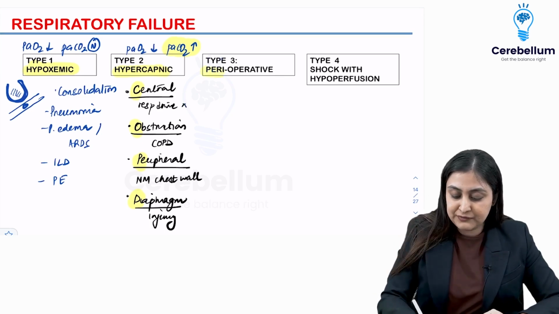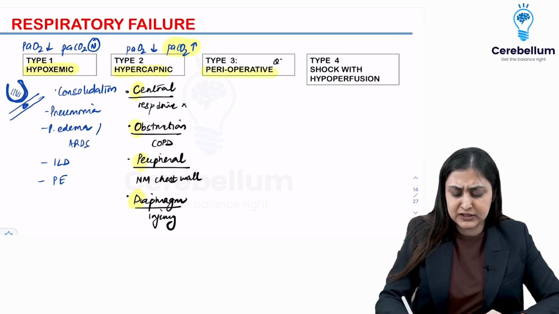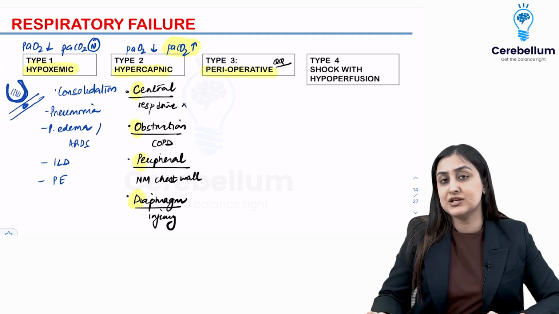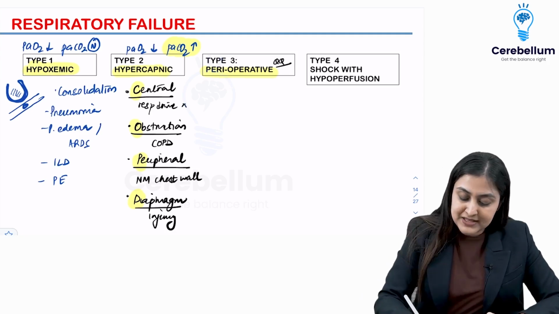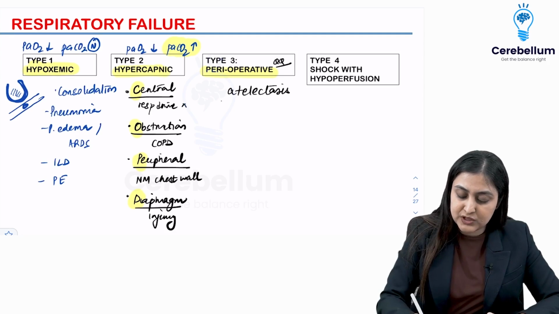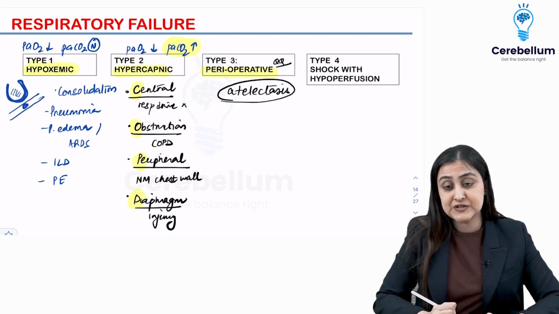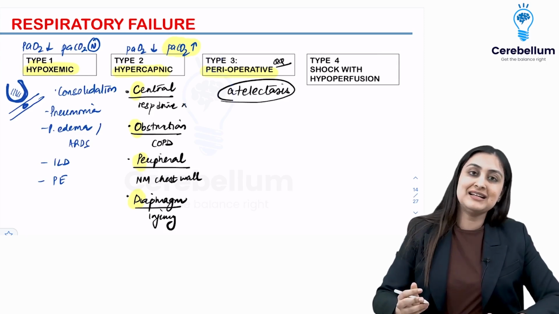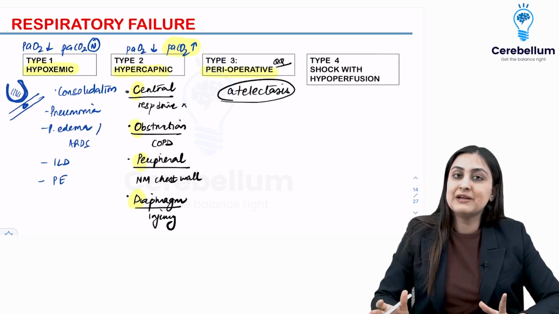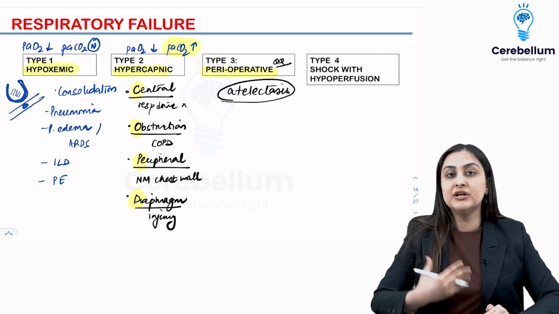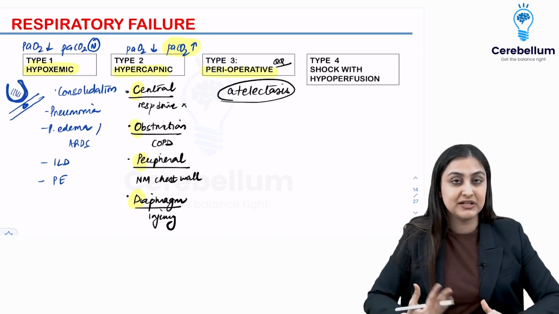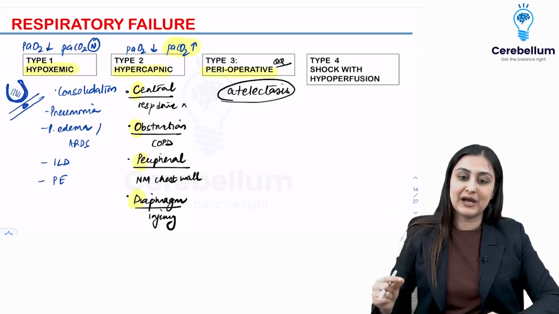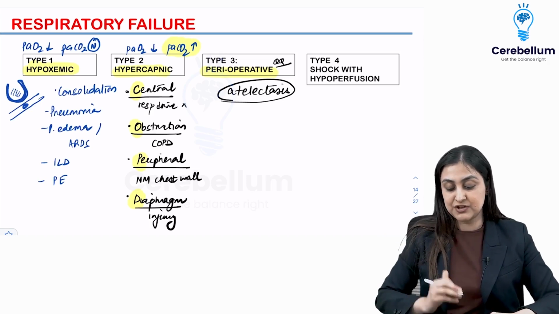Type 3 respiratory failure is perioperative. So here they're going to give you a direct history of respiratory failure that occurs around the time of the surgery, and this is frequently because of lung atelectasis. We have also talked about this in post-op fever causes. So this is due to atelectasis, and one of the methods by which we can prevent it is good chest physiotherapy and using an incentive spirometer. I've also shown you that incentive spirometer can reduce type 3 respiratory failure.